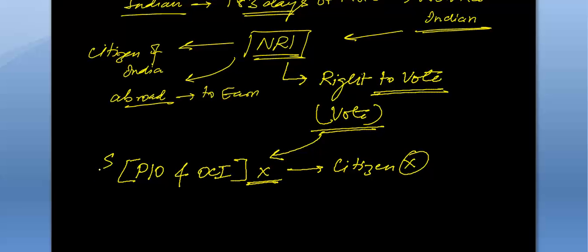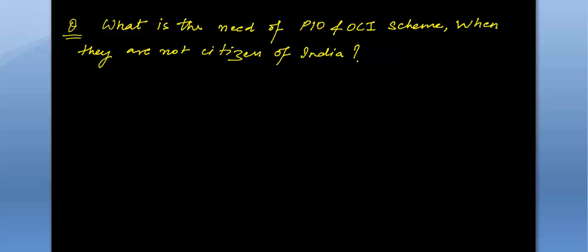And then what exactly are PIO and OCI? Why are we talking about PIOs and OCI? Why has the Government of India given the provision of PIOs and OCI? So these are some of the questions which we will be answering in today's session. The immediate question which comes to our mind is, what is the need of PIO and OCI schemes when they are not citizens of India? And the answer to this will be that